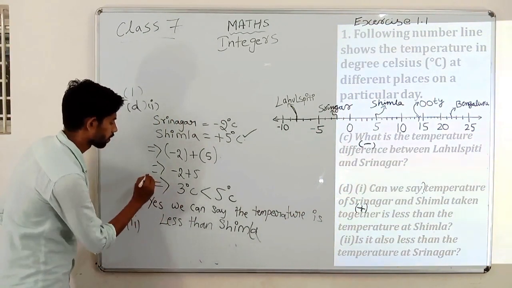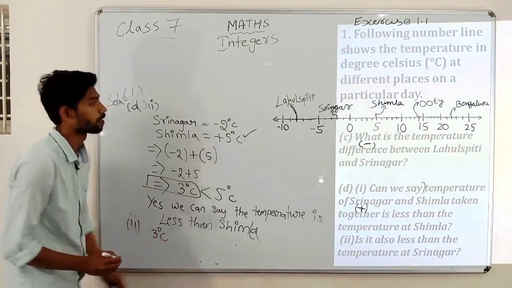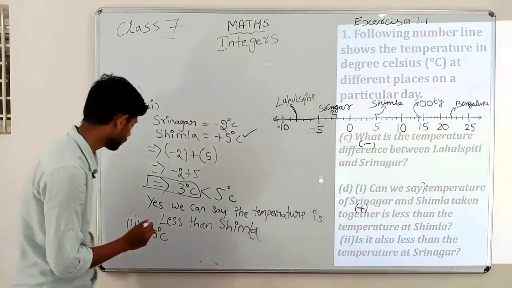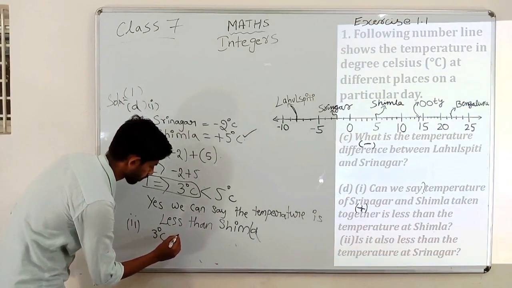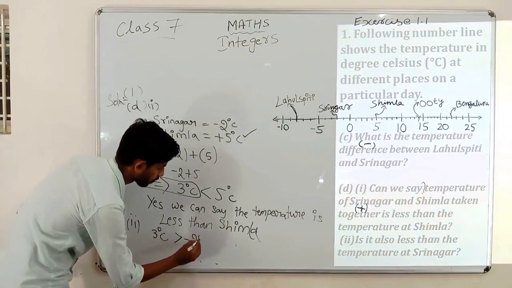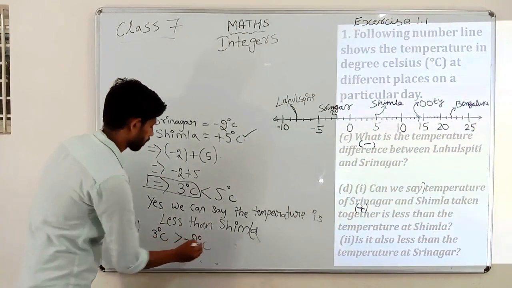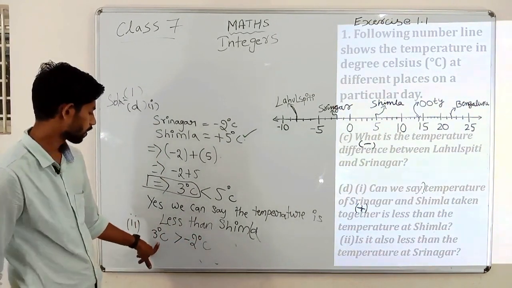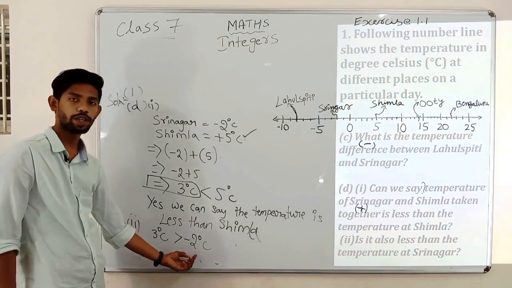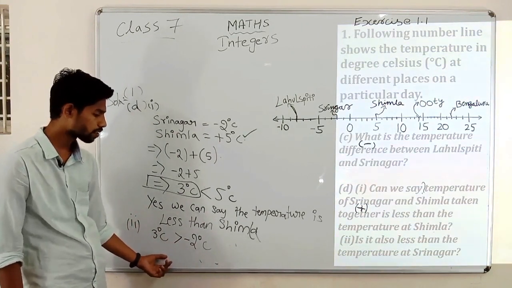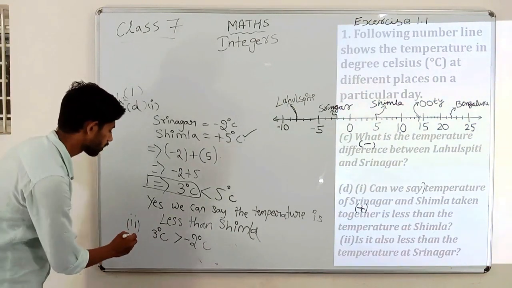Write down here 3 degree, and the temperature of Srinagar is -2 degree. Here 3 degree is greater than -2 degree, which means no. No, it is not less than the temperature of Srinagar. Now write the answer.